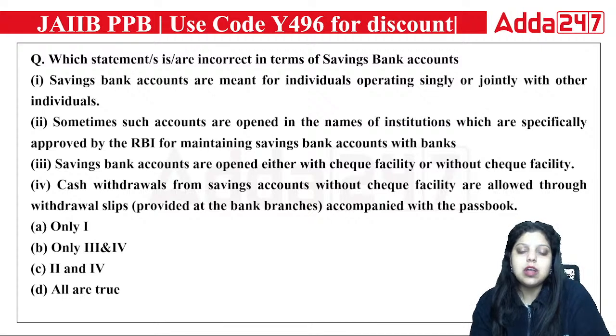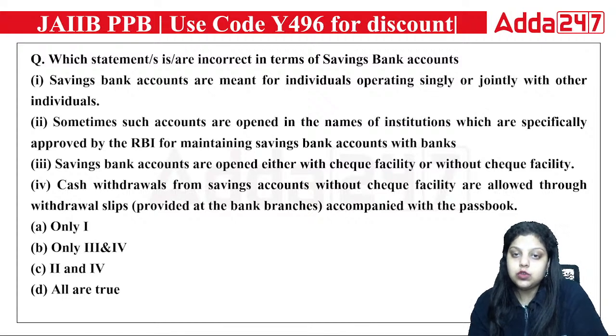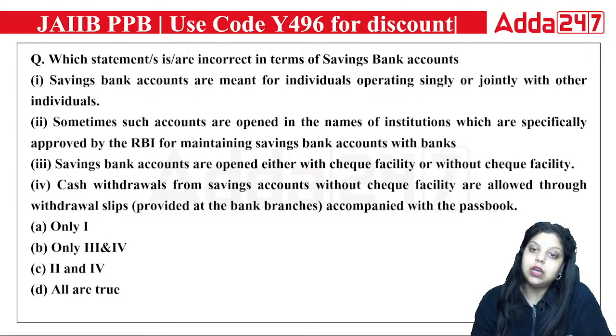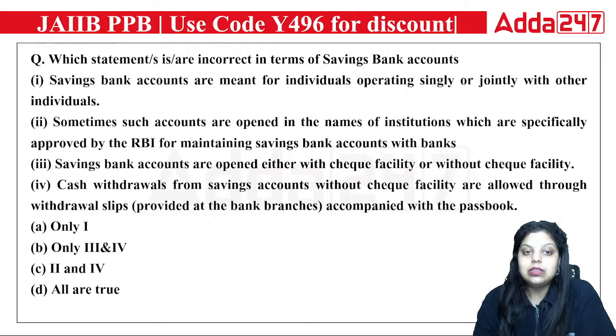Second, sometimes such accounts are opened in the name of institutions which are specifically approved by the RBI for maintaining savings bank accounts with banks. Third, savings bank accounts are opened either with check facility or without check facility. Then fourth, cash withdrawals from savings accounts without check facility are allowed through withdrawal slips provided at the bank branches accompanied with the passbook.